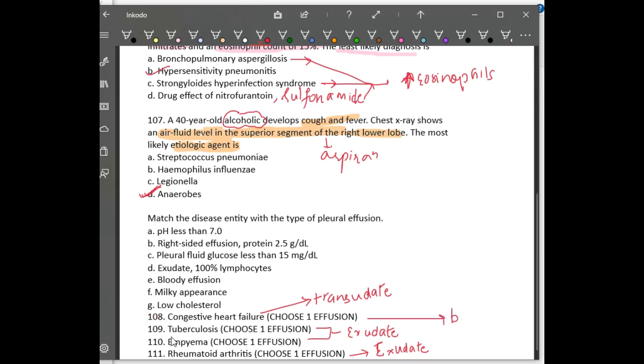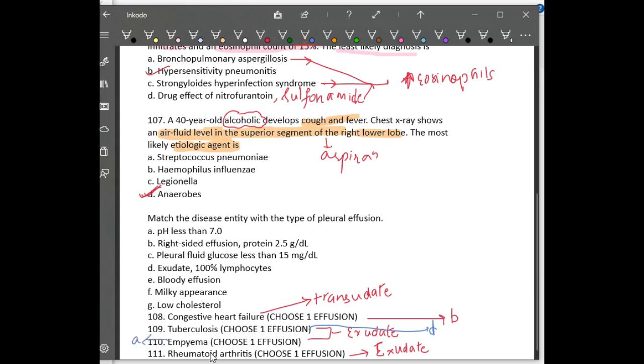Then in 109 we have tuberculosis. Tuberculosis is definitely an exudate, and it is mainly associated with lymphocytes, right? So tuberculosis is an exudate with 100% lymphocytes. Then we have empyema. Empyema is a filling of pus cells. The main thing in empyema is low pH. Empyema will have very low pH, less than 7.